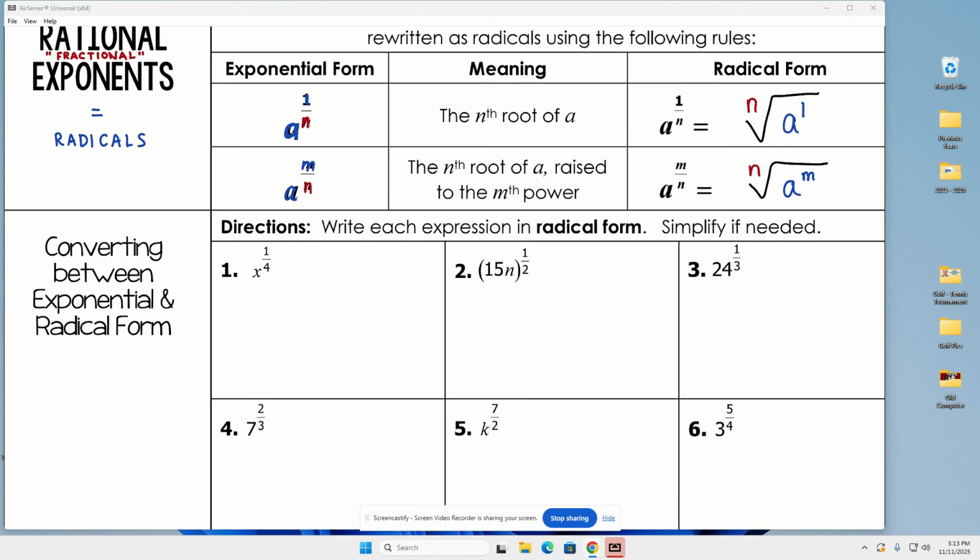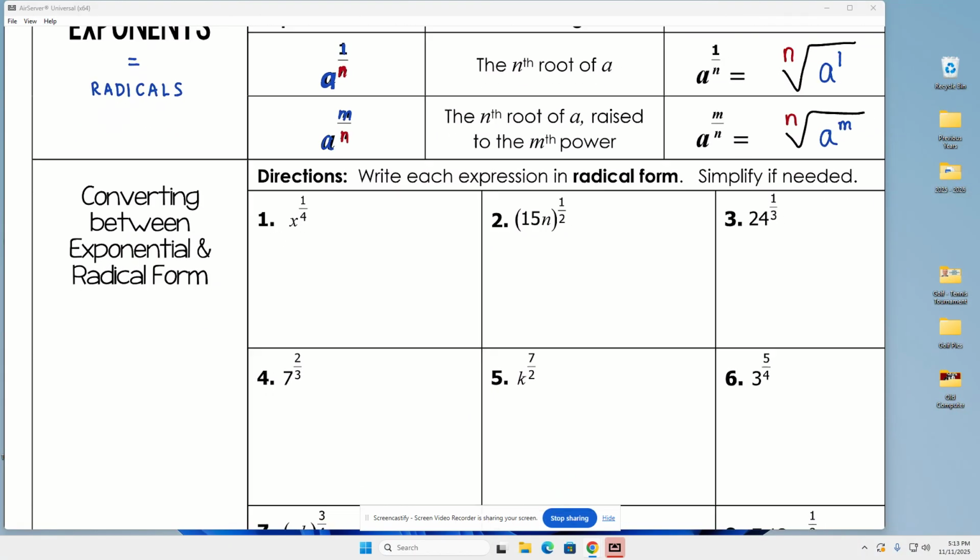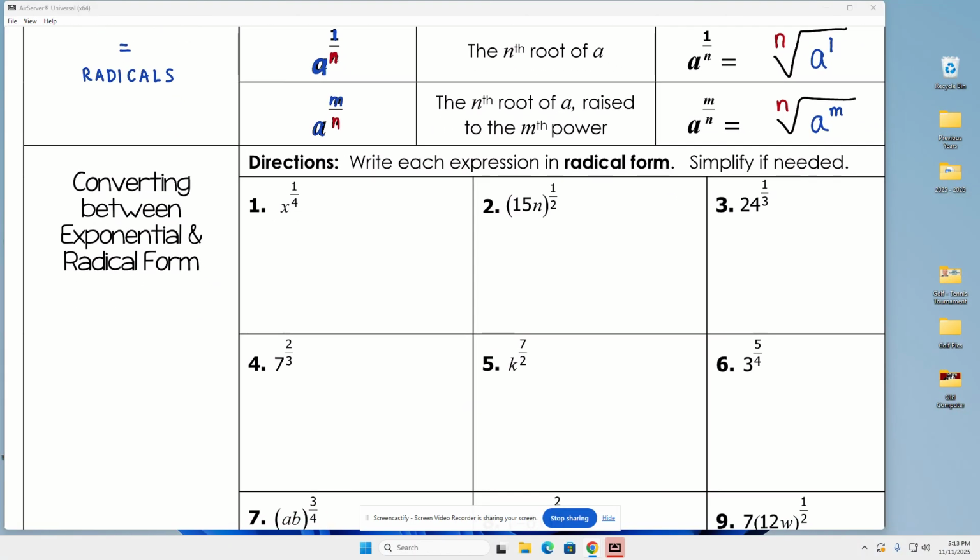So, literally, what we're doing today is writing these fractional or rational exponents into radical form, and then we're going to go in the reverse direction, and then you'll have some time to work on your assignment. So look at number 1, and most of you are already seeing this. Once I see that it has a fractional exponent, as it does, I like to start with the root. Remember where we find the root? The root is the denominator.